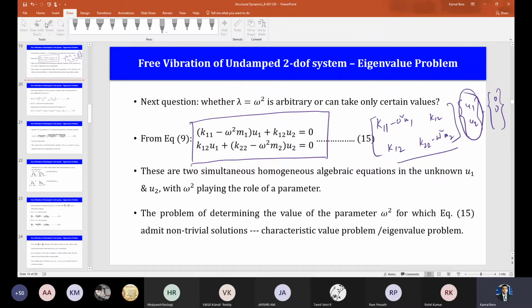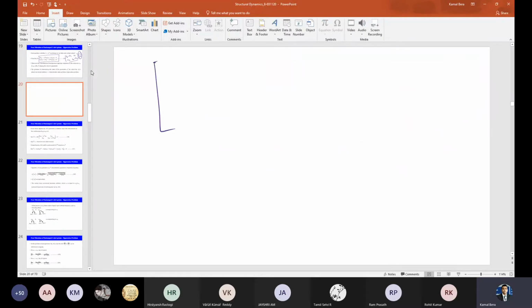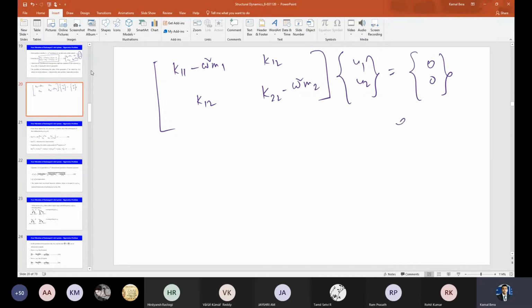So now let me write it again here: k11 minus omega square m1, k22 minus omega square m2, times u1, u2, equals 0. Just correct me if I am wrong. That's the eigenvalue problem, or characteristic value problem. Since it is a 2 degrees of freedom system, this size is 2 by 2. This is the coefficient matrix of u1 and u2.